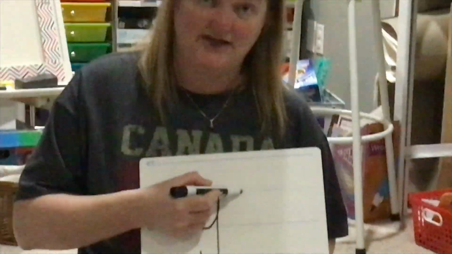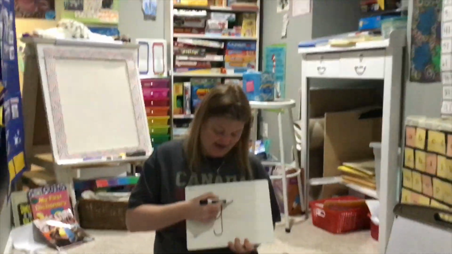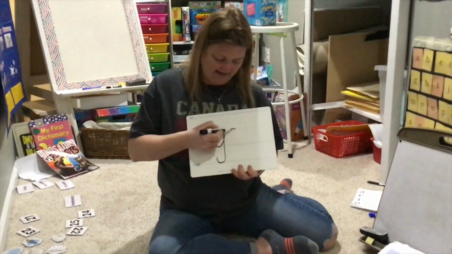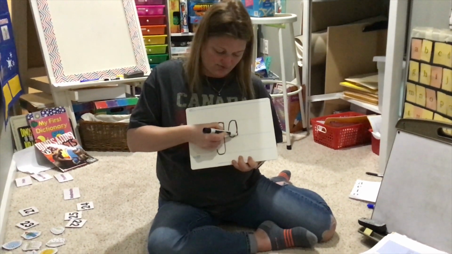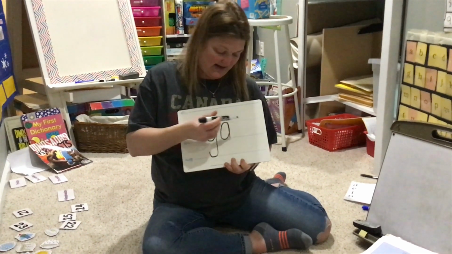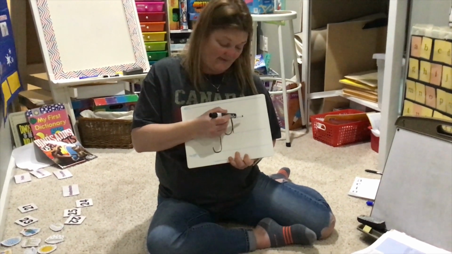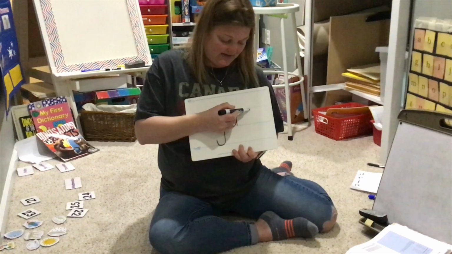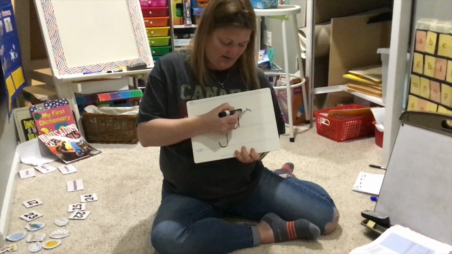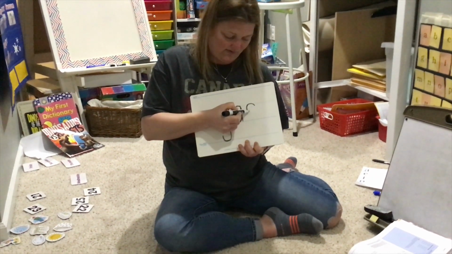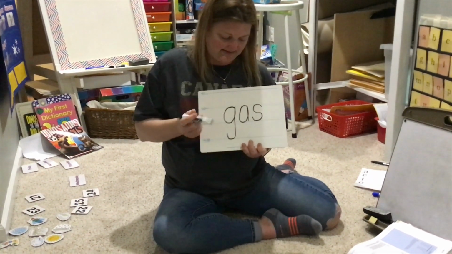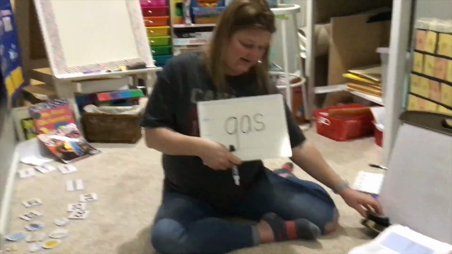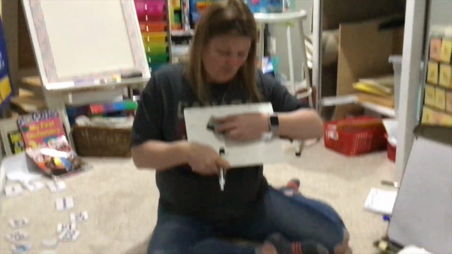A is a plain line round letter. Starts on the plain line just like C. Point to the plain line. Curve back, around, back up to the plain line, and straight down to the grass line. S is also a plain line round letter. Starts on the plain line just like C. Go back on the plain line, curve in, and curve back and land on the grass line. G-A-S. Good. Let's try one more, my friends.